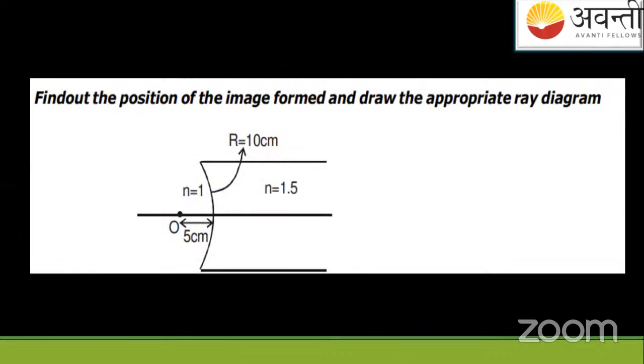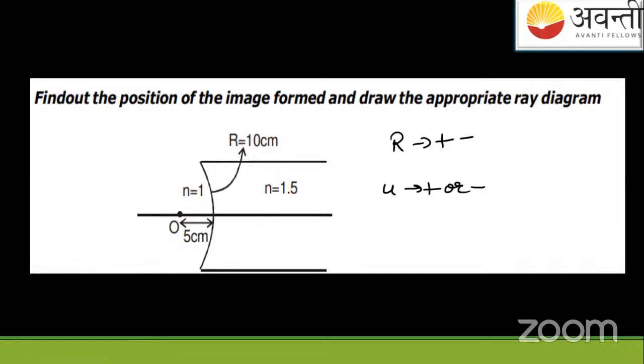Okay? Now solve this question. This is a question for you now. This is also a surface, but the challenge for you people is this now. You have to put the radius of curvature value with sign and convention yourself. You have to check whether it is plus or minus, and you have to see whether the u value is plus or minus. Put these values with the sign and conventions and find out the answer.